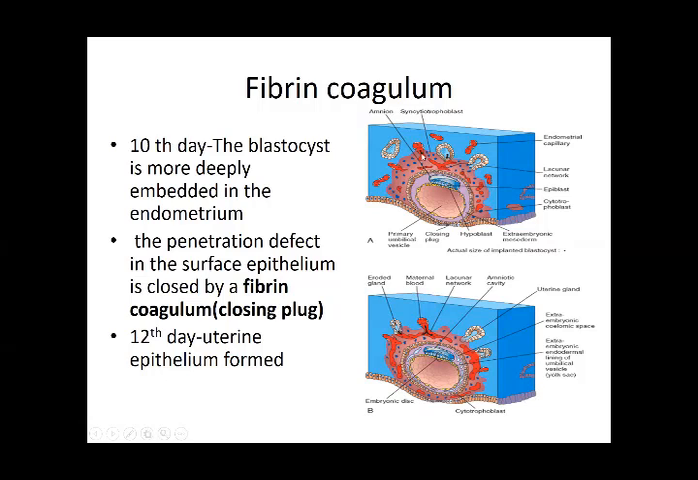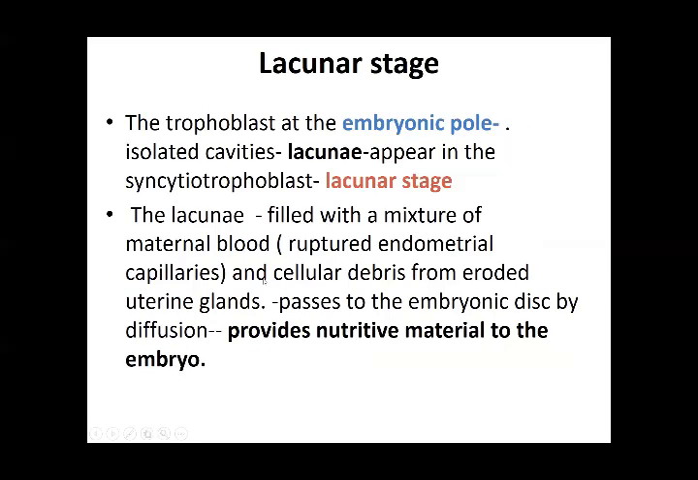This develops basically as a structure we call the uteroplacental circulation. That is, a link between the fetal and the maternal circulation occurs, and this is filled with a mixture of maternal blood and cellular debris. Eroded uterine glands pass to the embryonic disc by diffusion and provide nutritive material to the embryo.